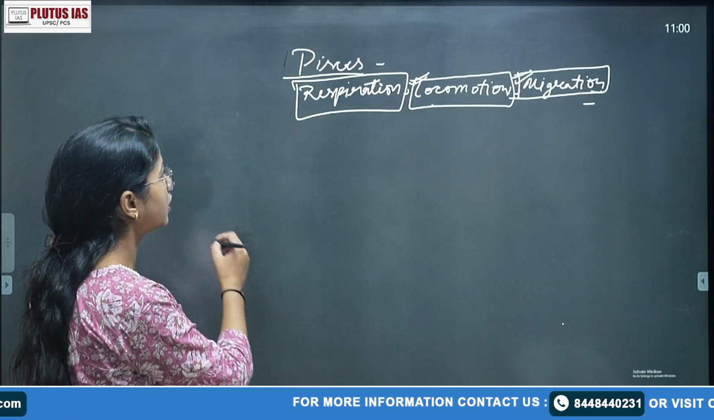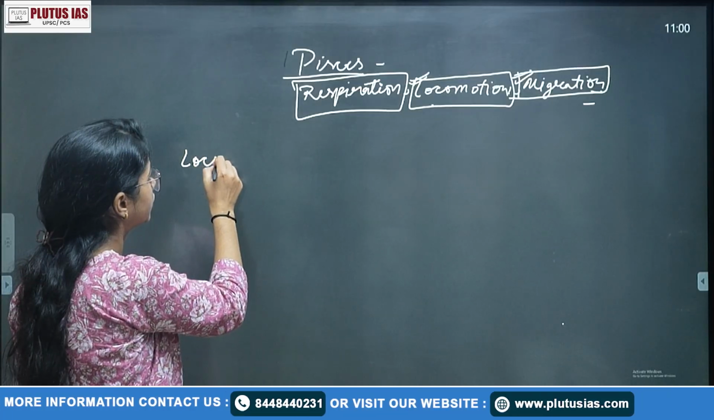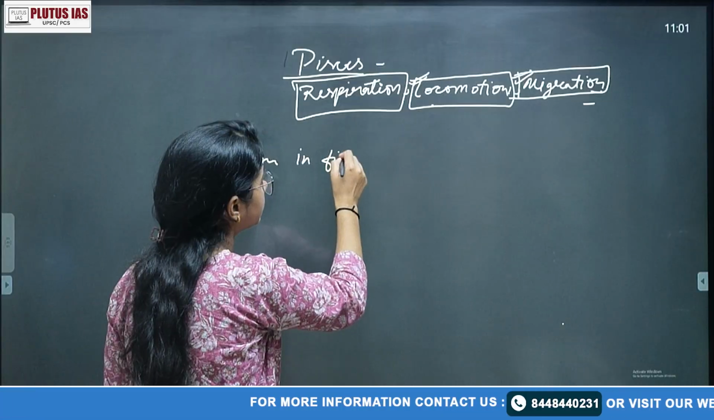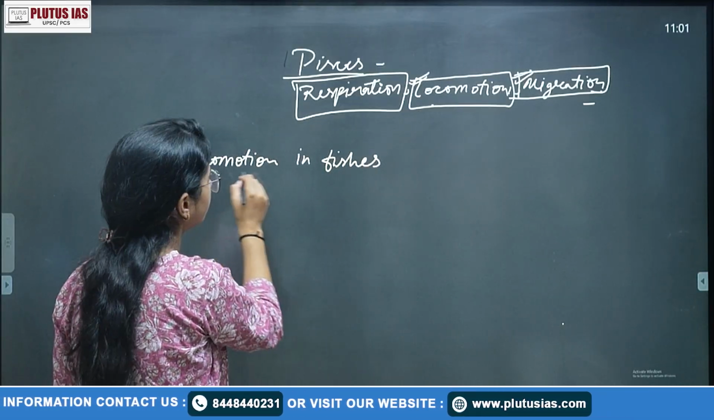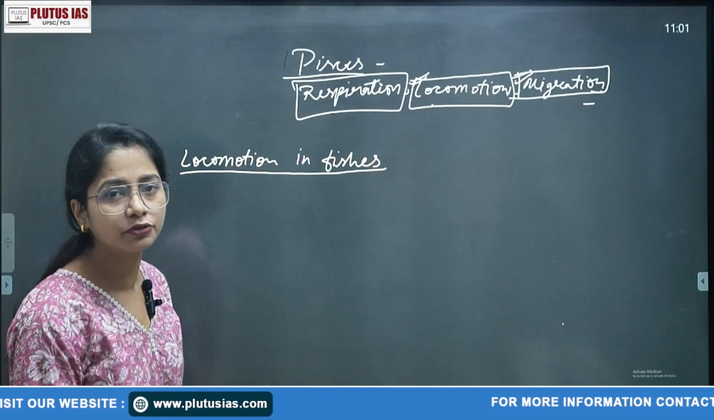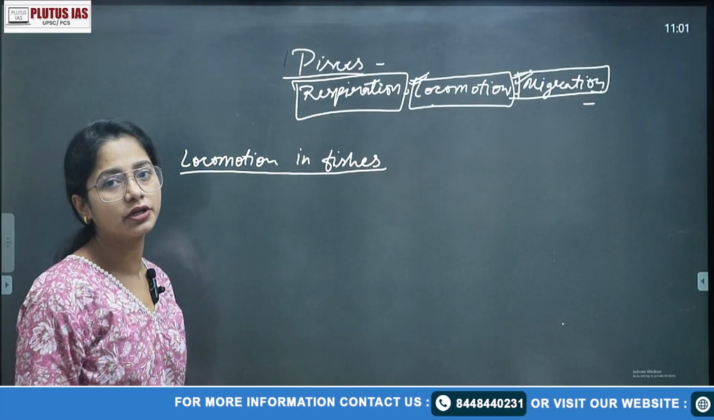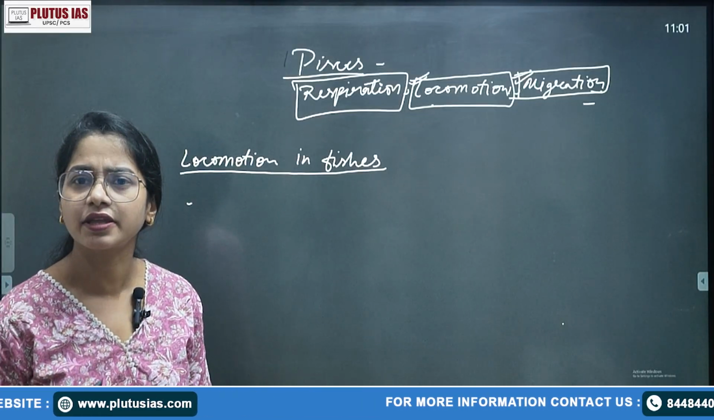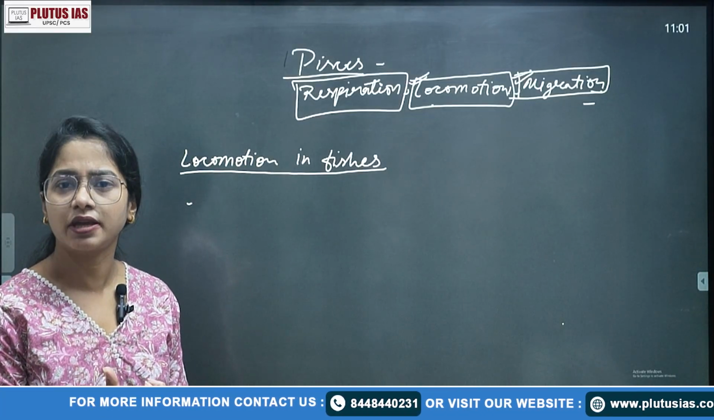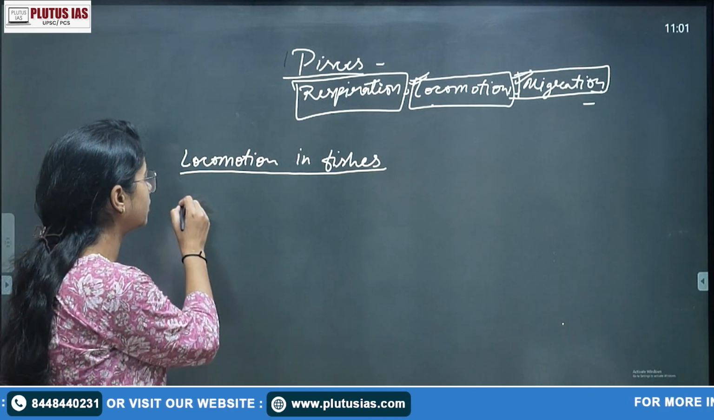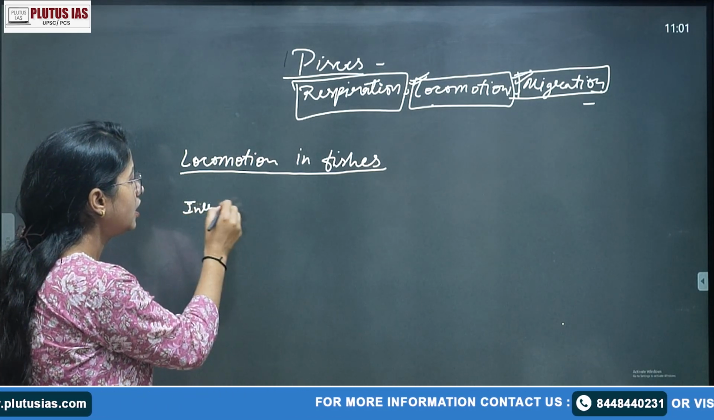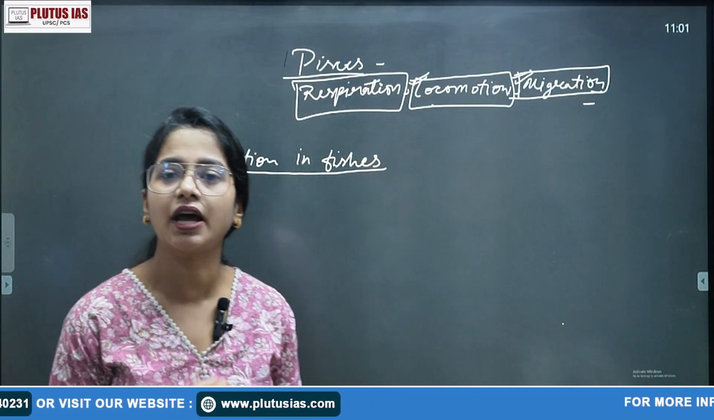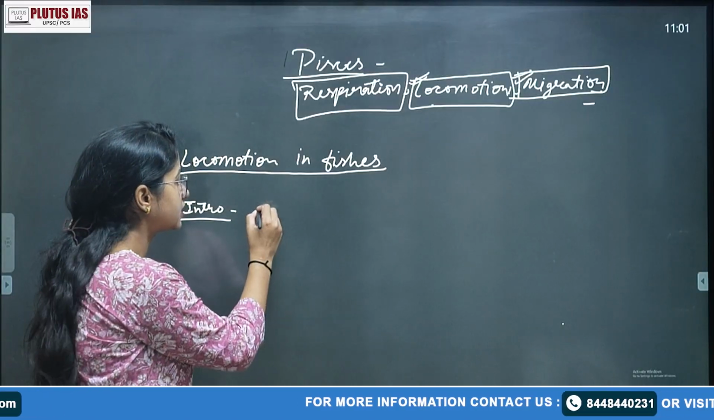Okay, so today we'll cover locomotion in fishes. What will you write in the introduction? As we always say, we do not just jump into the body content. We start from the introduction, right? In the introduction, you can simply talk about swimming, the fins, the locomotor organelles in fishes. You can also talk about the streamlined body of the fishes, which helps in locomotion in water.